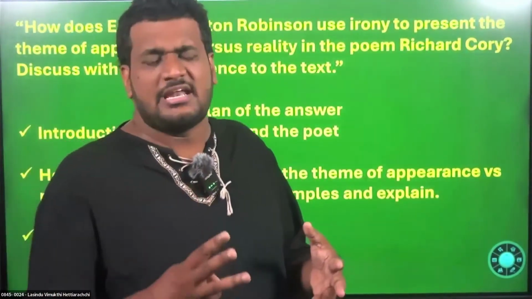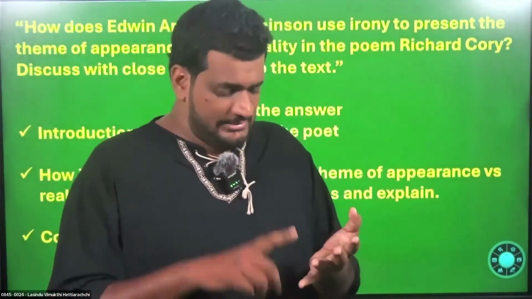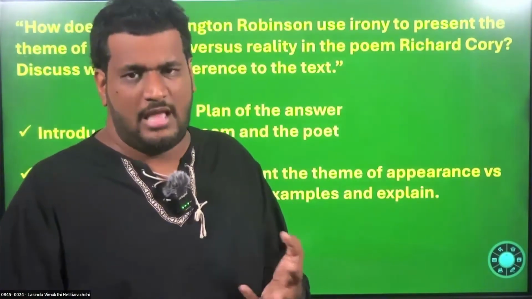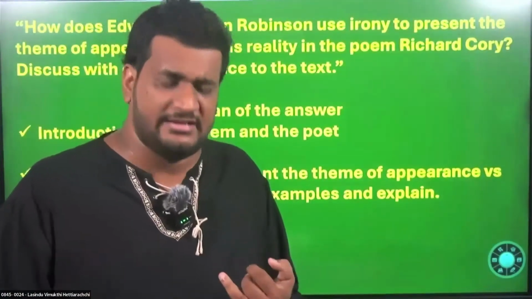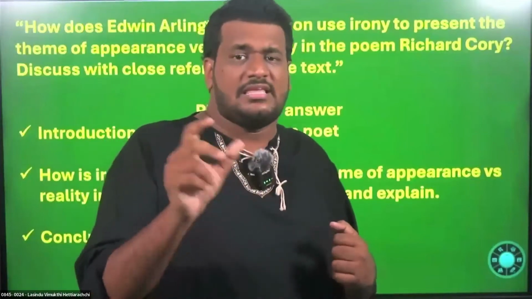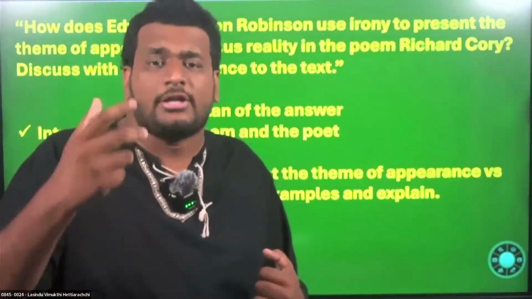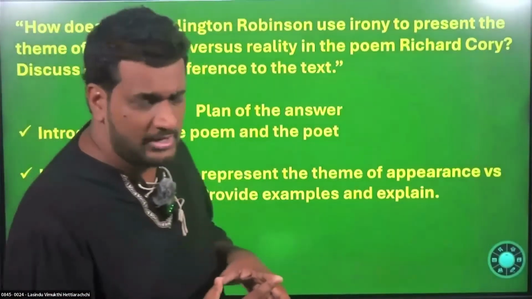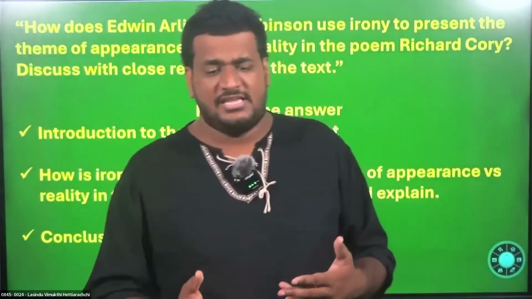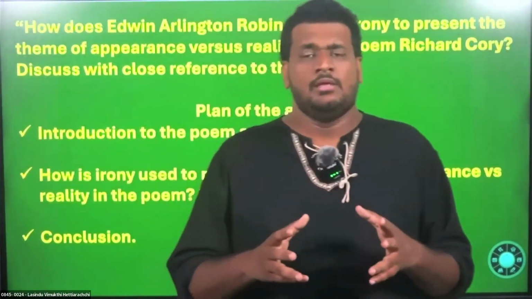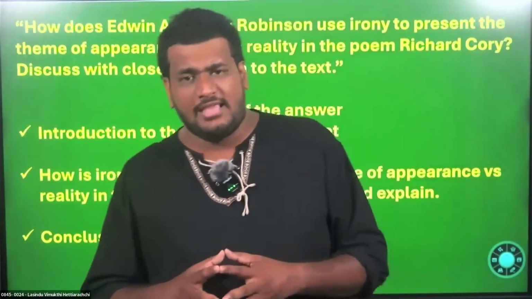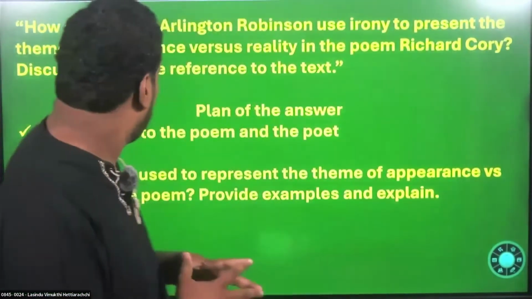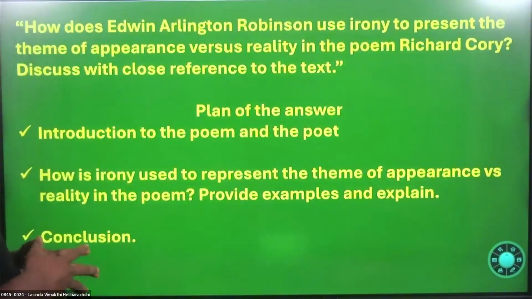Appearance versus reality. So there are three keywords that you have to understand: appearance, reality, irony. You have to remember these three keywords in order to write your appreciation. And finally, there should be a conclusion as well. Basically, you have to come up with an introduction.